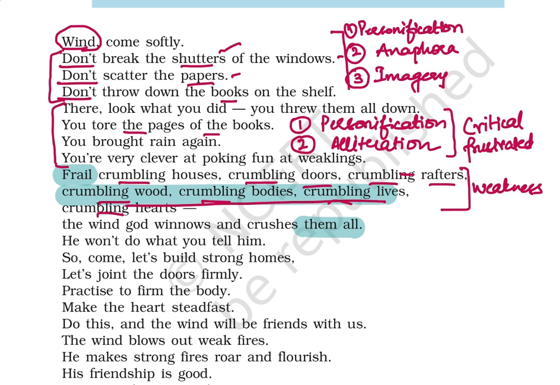Now see, the crumbling wood refers, obviously, to the weak buildings, because we haven't built them very strong to withstand any kind of challenge. Crumbling bodies and lives. Now, where is the poet shifting from the non-living objects to the living? That means he's shifting into the human realm, the human beings, their emotional, mental and physical strength, that they are not strong enough to withstand the difficulties. Okay, that means people really need to have that quality to tolerate the pressure and to face the hardships.